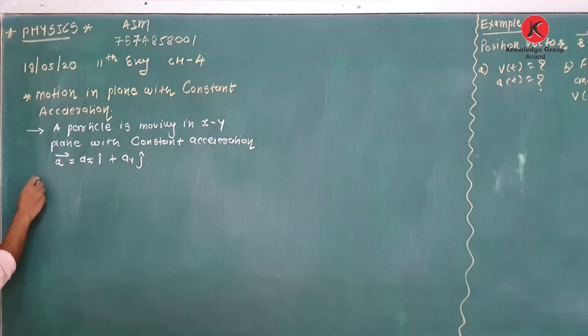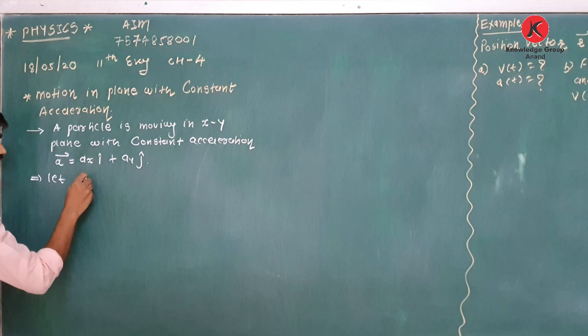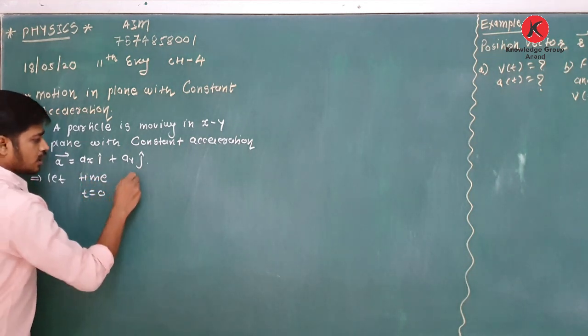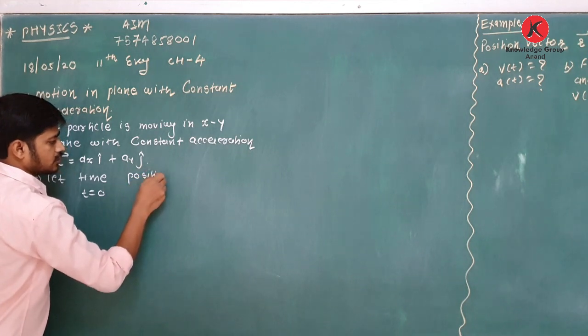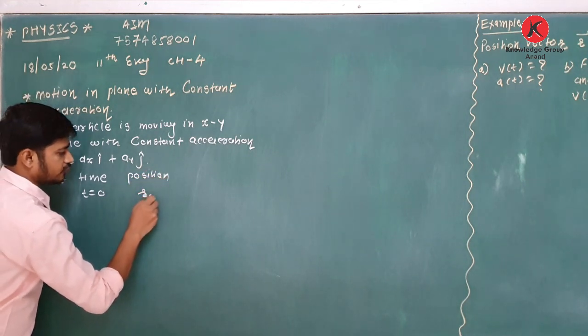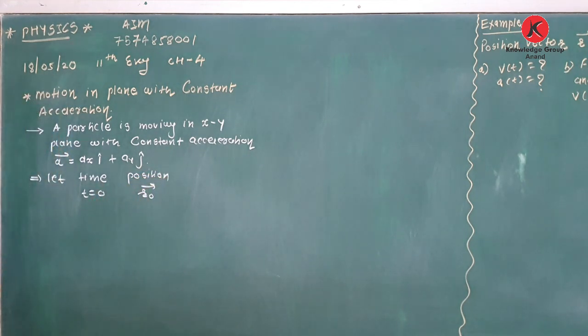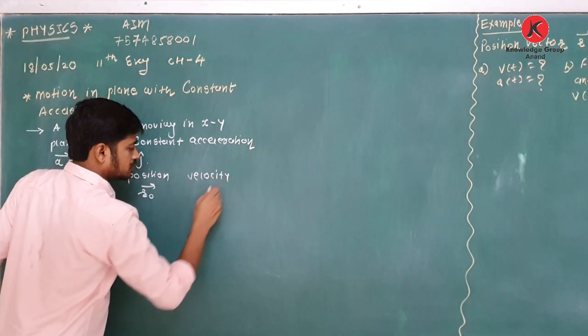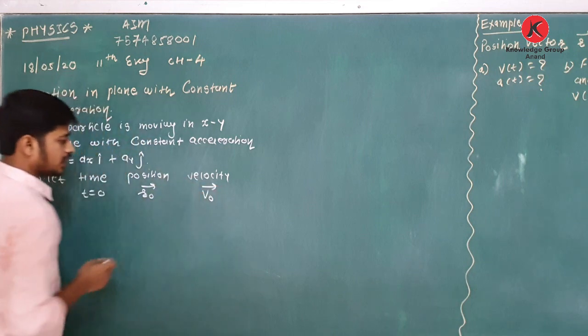Now I am assuming a situation. Let at time t is equal to 0, the position vector of the particle be r0, and its velocity be v0. Clear about this?